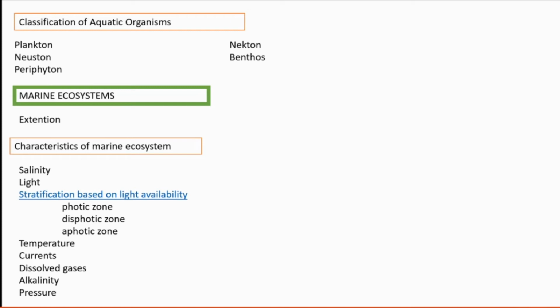Okay. So then next is about the alkalinity. Certainly, as salts are more, the marine ecosystem is alkaline in nature. Its alkalinity value is around 8.2, and that alkalinity always remains constant. Pressure. Pressure increases as we go deep.